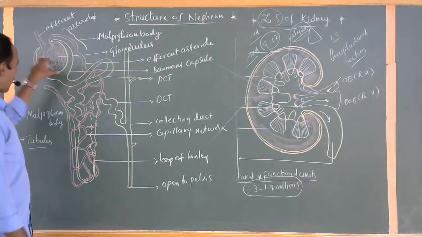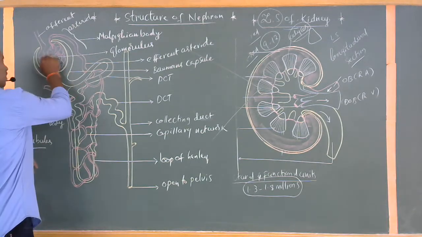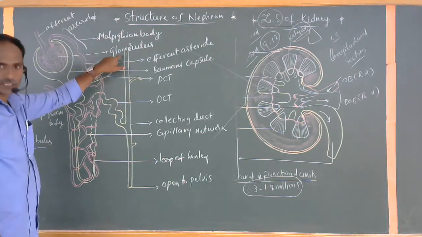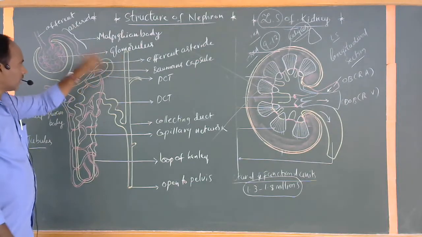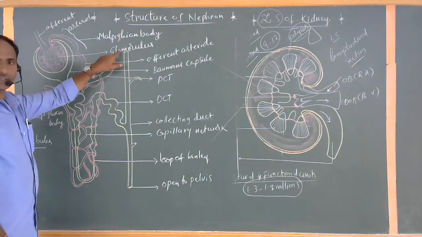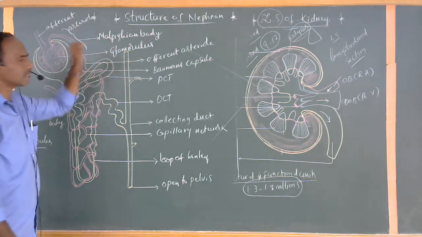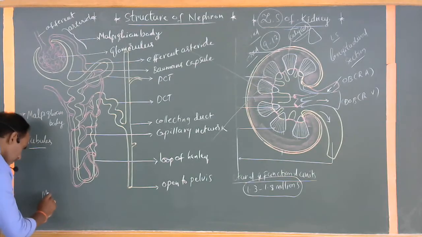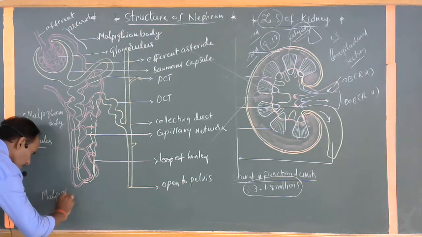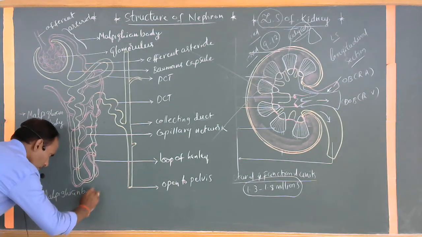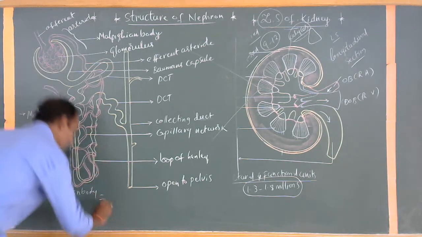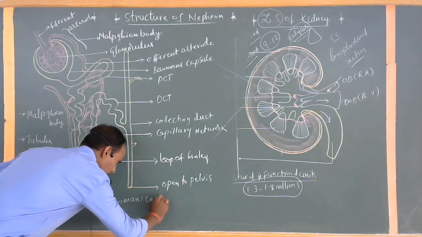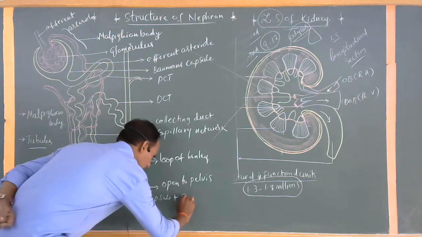Within the Bowman's capsule, a bunch of blood capillary network is present. This bunch of blood capillary network is called the glomerulus. Bowman's capsule together with the glomerulus, these two structures are commonly called the Malpighian body. Observe clearly: Malpighian body equals Bowman's capsule plus glomerulus.